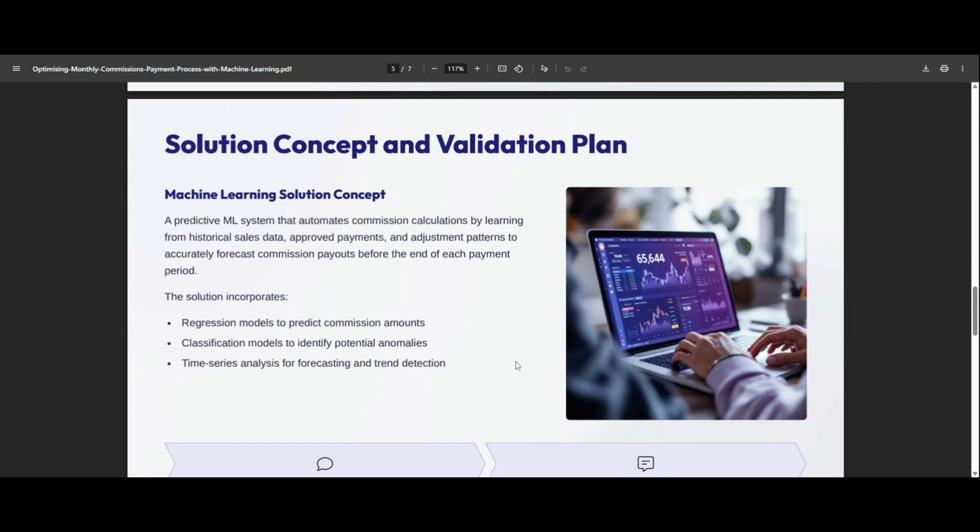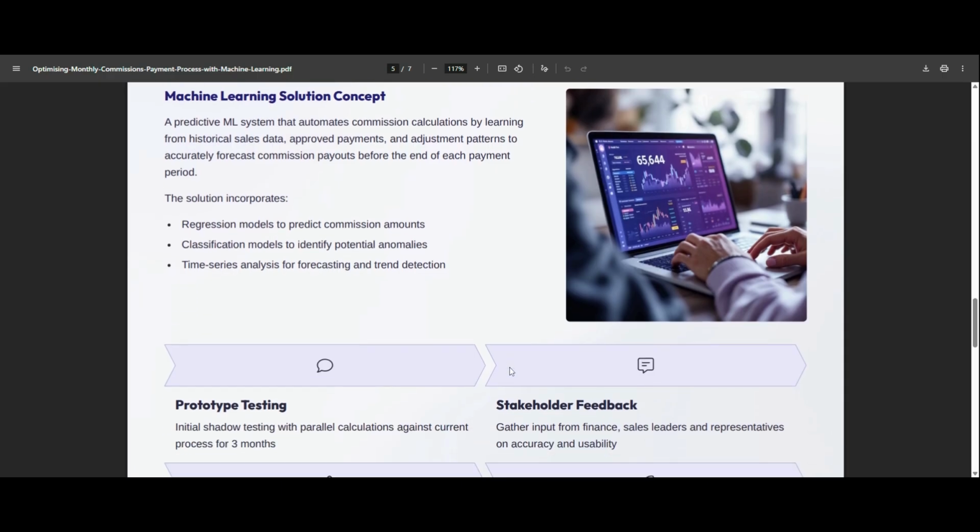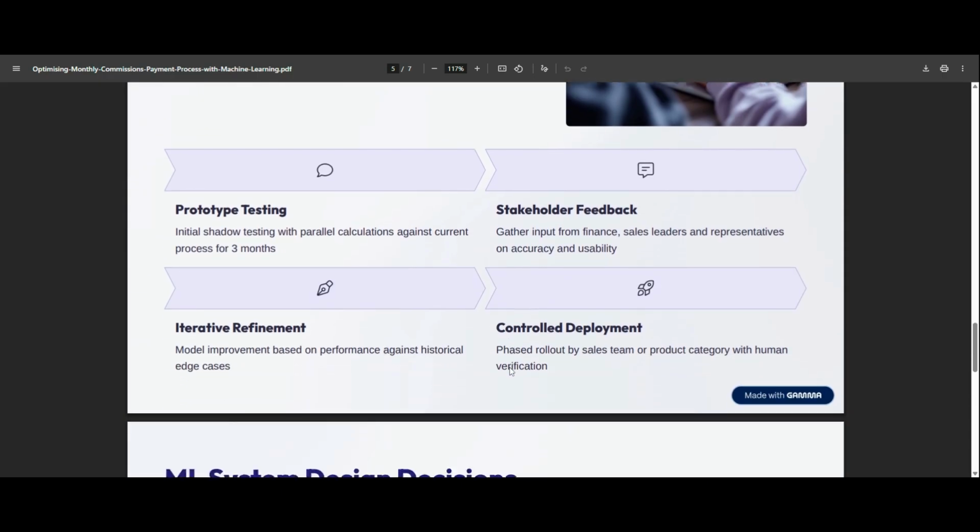So the solution concept and validation plan: basically what we're looking to do is create a predictive machine learning system that automates commissions calculations by learning from historical sales data, approved payments and adjustment patterns to accurately forecast commission payouts before the end of each payment period. The solution incorporates regression models to predict commission amounts, classification models to identify potential anomalies, and a time series analysis for forecasting and trend detection.